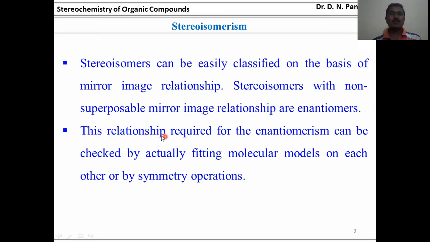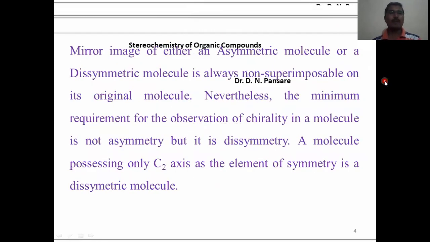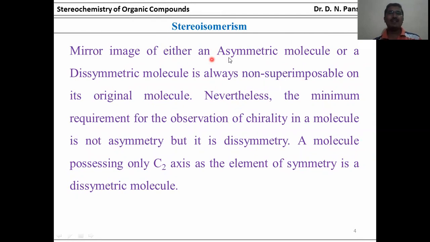This relationship required for enantiomers can be checked by actually fitting molecular models on each other, or by symmetry operations. The mirror image of either an asymmetric molecule or a dissymmetric molecule is always non-superimposable on the original molecule.